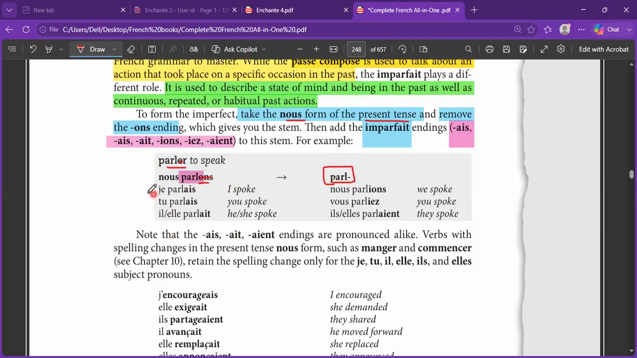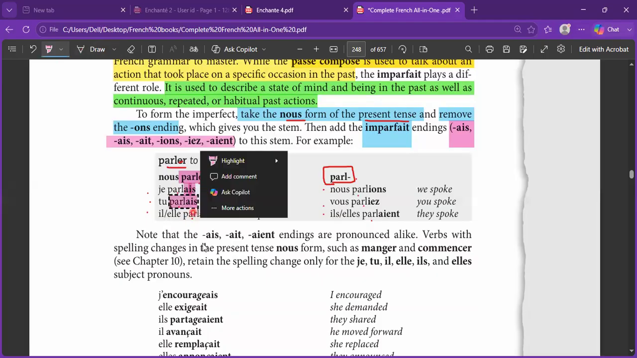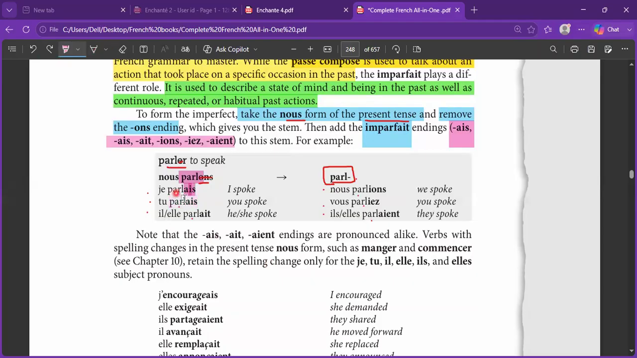Write your subject pronouns: je, tu, il, elle, nous, vous, ils, elles. Then put the stem everywhere: parl, parl, parl, parl, parl, parl. Last but not least, you are going to add the endings. So there you go. For je, AIS. For tu, AIS. For il, AIT. For nous, it becomes IONS. For vous, it is IEZ. And for ils and elles, for the plural, it is AIENT.